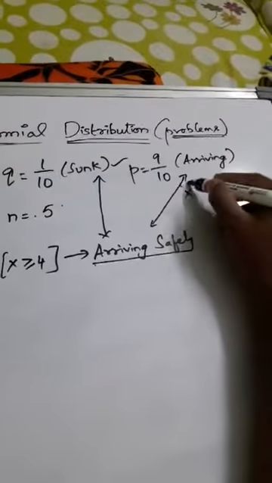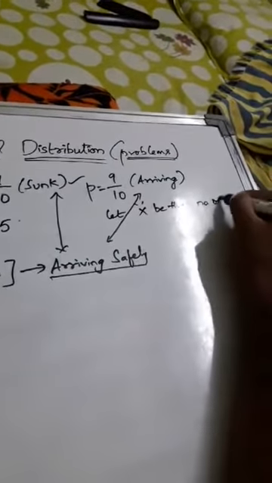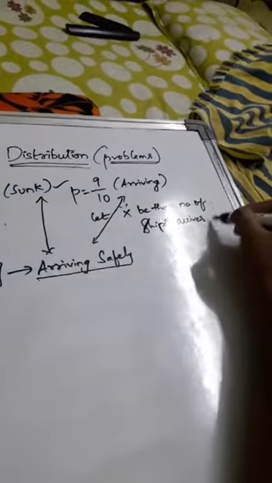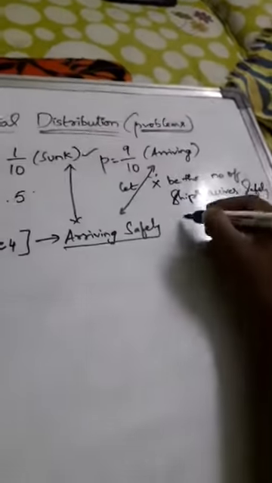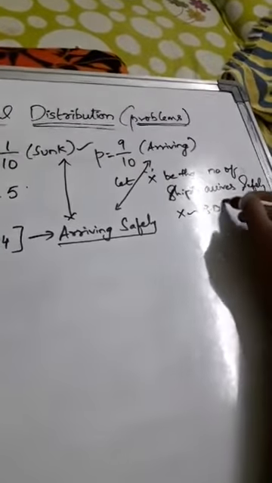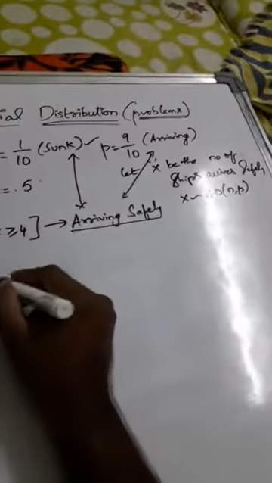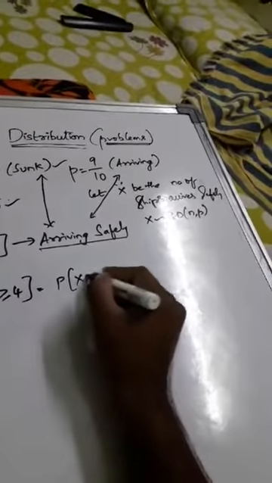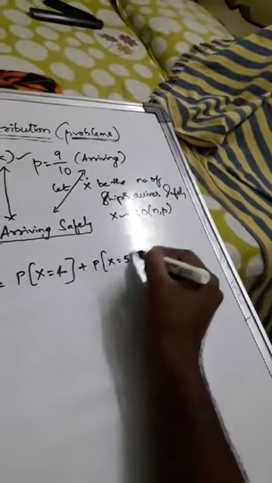Let x be the number of ships that arrive safely. Therefore x follows a binomial distribution with parameters n comma p. Let us calculate P of x greater than or equal to 4, where n equals 5. Greater than or equal to 4 means P of x equals 4 plus P of x equals 5.